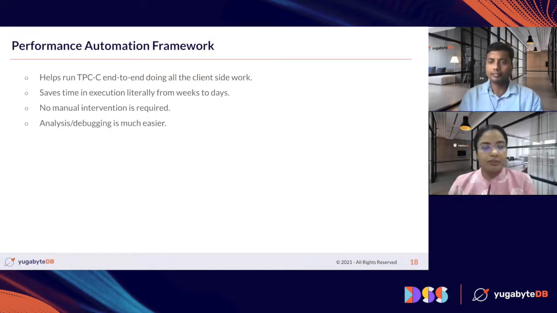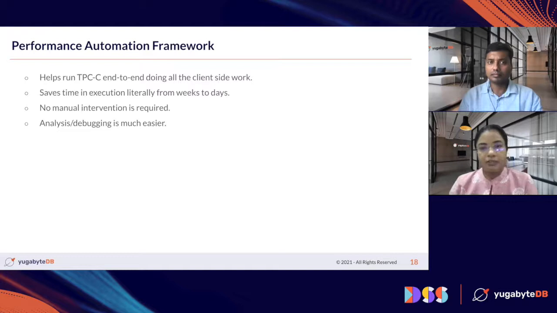I would like to talk about the performance automation framework that we have built in-house. This framework helps us run the TPCC benchmark end to end, doing all the client side work, like installing TPCC and all the initial configuration of the machine. All this is handled by the framework. We just have to have the YB cluster up and running.